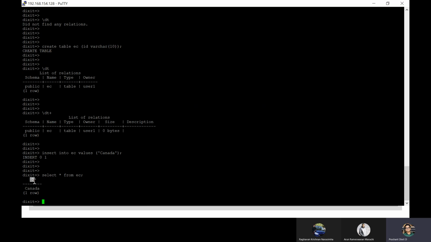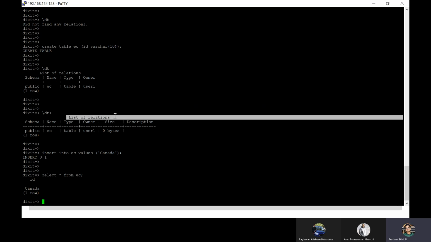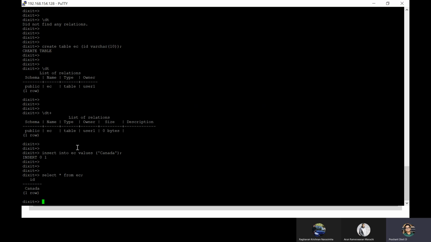And now we've got a fresh row, a brand new entry, the very first, the maiden entry to this table, this relation. Do not confuse between relation and table. As I told you, I'm coming from an Oracle background where we always call tables as table, right? But here in Postgres terminology, in the Postgres world, table means relation. So that's why after typing \dt, it provides a list of relations, that means list of tables in short, right?